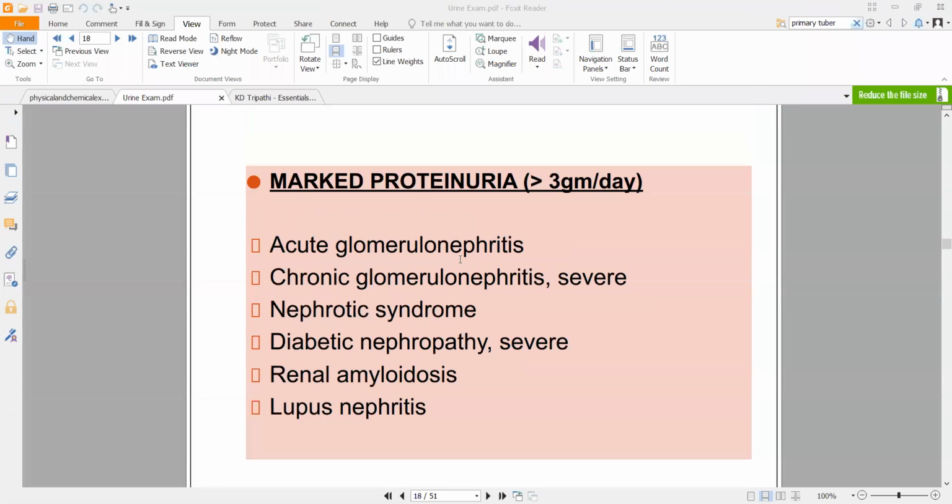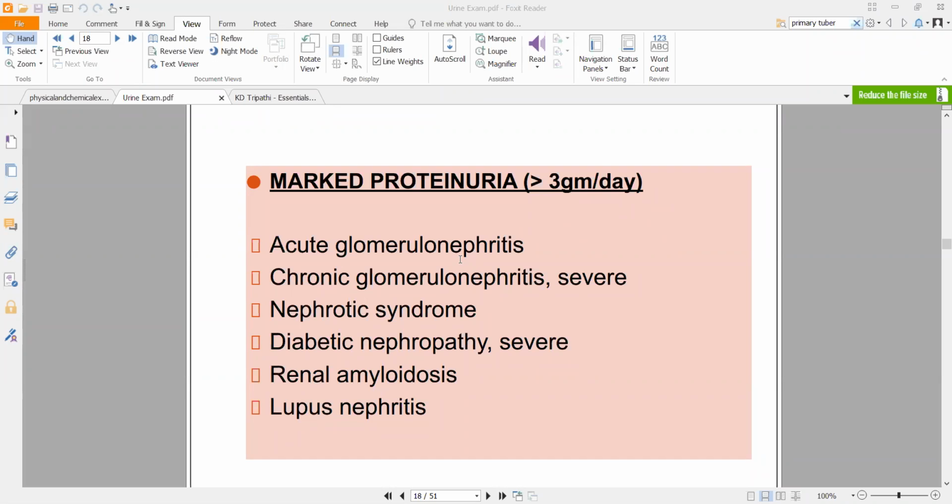Now coming to marked proteinuria, in this you have an excessive amount of proteinuria, going to 3 grams per day. This is hundreds of times more than normal. Please remember we had normal which was 150 mg. Here we are talking about 3 grams, 150 mg versus 3000 mg. That is almost a 20 times spike.